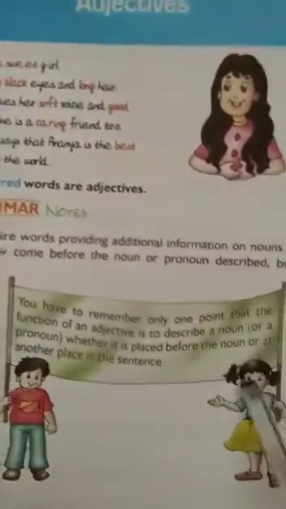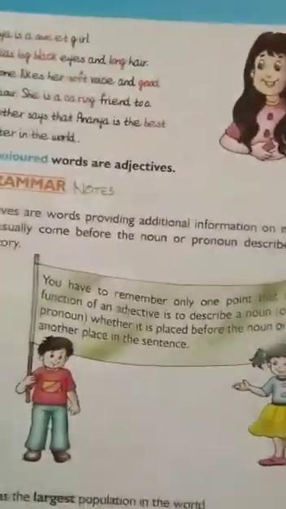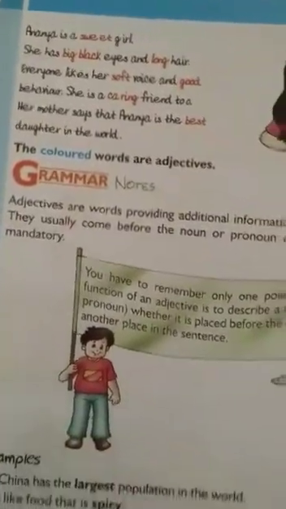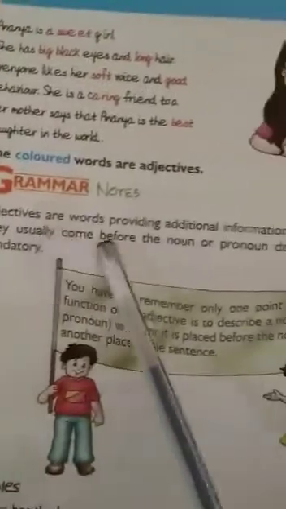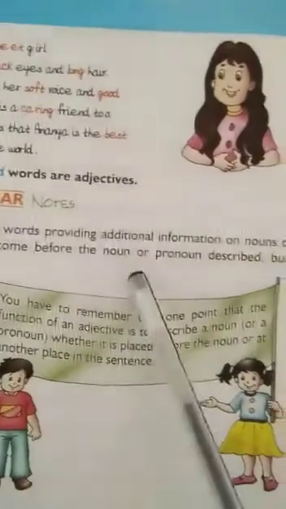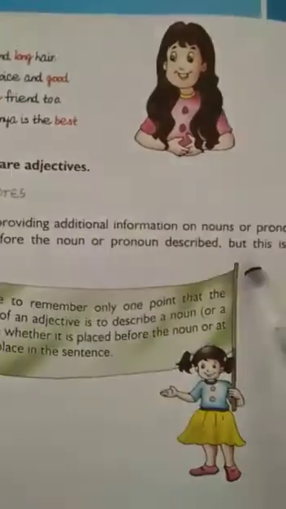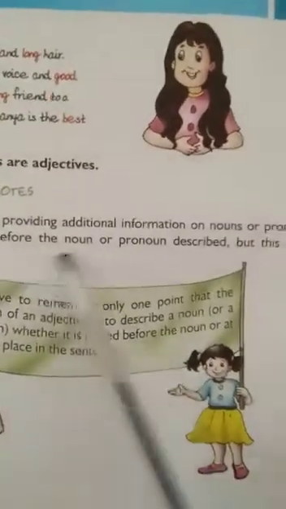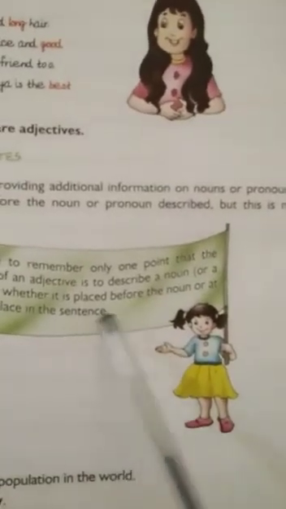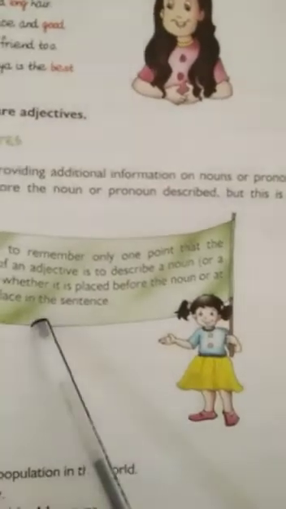So students, this is your English grammar book, page number 26. Some examples here. Adjectives are words providing additional information on nouns or pronouns. They usually come before the noun or pronoun described, but this is not mandatory. You have to remember only one point: the function of an adjective is to describe a noun or a pronoun, whether it is placed before the noun or at another place in the sentence.